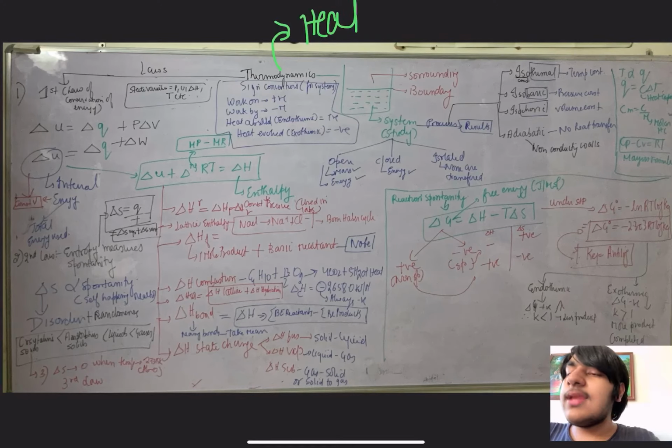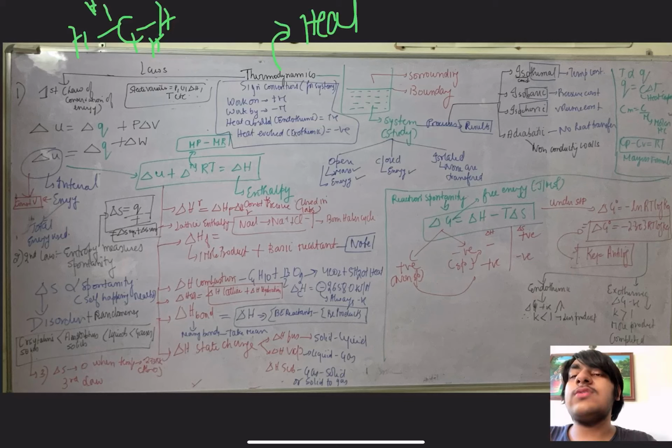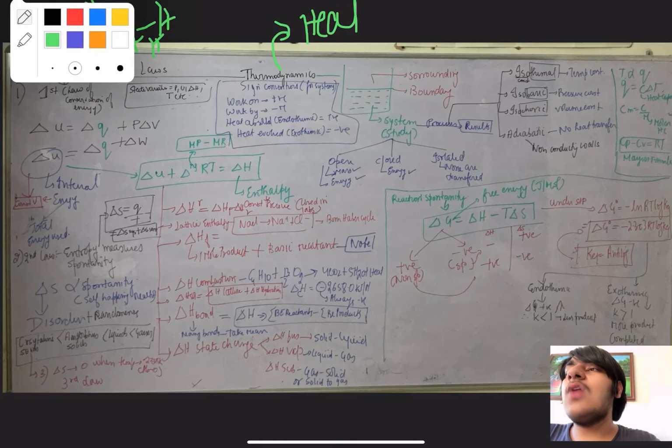Then coming to bond enthalpy. Enthalpy of bond is the enthalpy required to break 1 mole of a bond. Now from here there is one more thing you should know. If there are many bonds in a reaction, for example I have a reactant named CH4, it has 4 CH bonds, then what is the bond enthalpy of the reaction to break CH4 into C plus 4H? We have to find out the enthalpy individually of each bond and then take the mean. That means CH bond 1, CH bond 2, CH bond 3, CH bond 4 added and divided by 4.